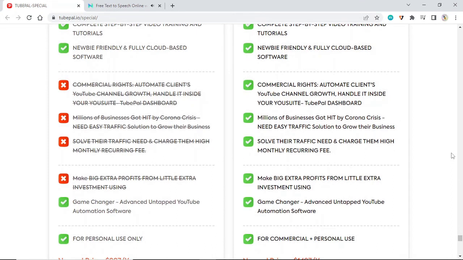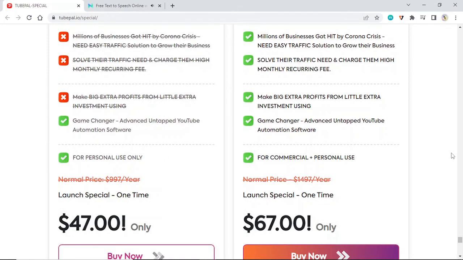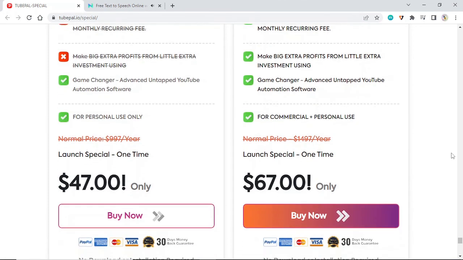Millions of businesses got hit by the Corona crisis and need an easy traffic solution to grow their business. Solve their traffic need and charge them a high monthly recurring fee. Make big extra profits from little extra investment using game changer, advanced untapped YouTube automation software.